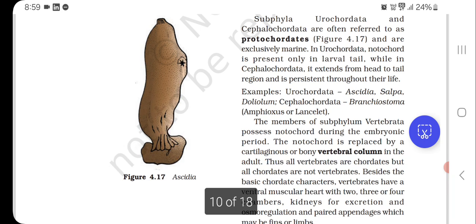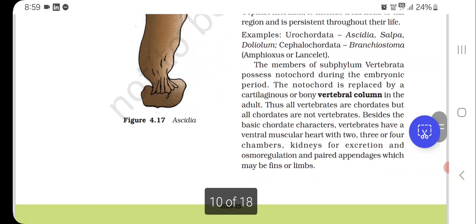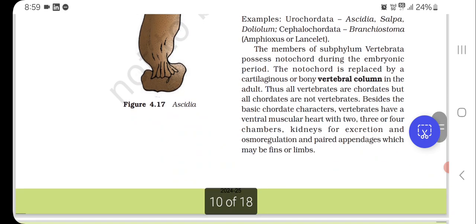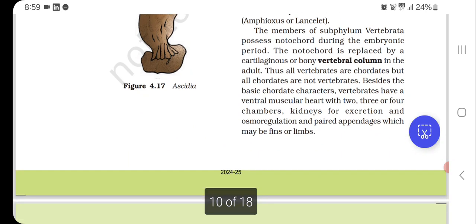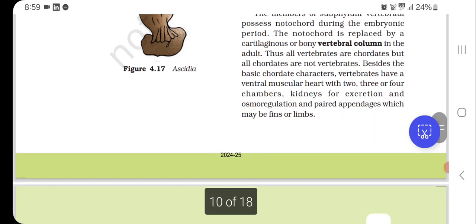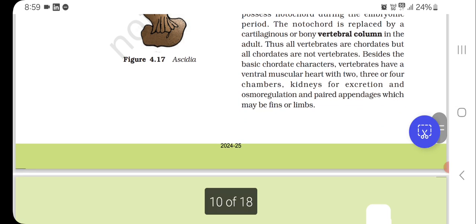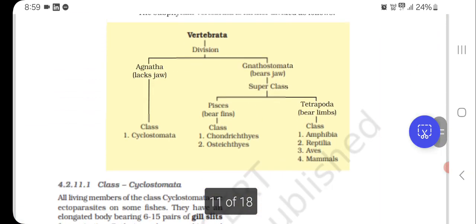This is a Urochordata. The members of subphylum Vertebrata possess notochord during the embryonic period. The notochord is replaced by a cartilaginous or bony vertebral column in the adult. Thus all vertebrates are chordates, but all chordates are not vertebrates. Besides the basic chordate characters, vertebrates have a ventral muscular heart with 2, 3 or 4 chambers, kidneys for excretion and osmoregulation, and paired appendages which may be fins or limbs.